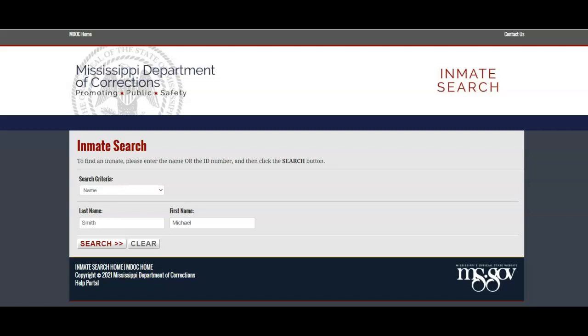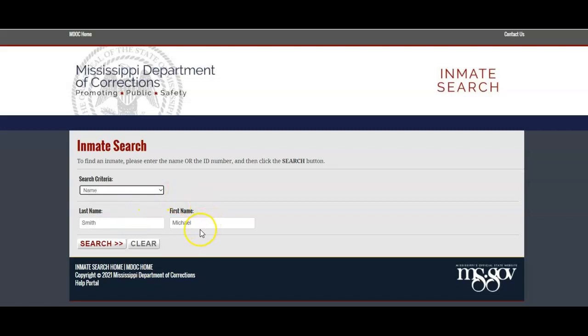The Mississippi Department of Corrections offers an inmate search based on either name or by a Department of Corrections ID number. So if you have the ID number, you can type that in and get directly to the person that you're looking for. Otherwise, you can search by name.